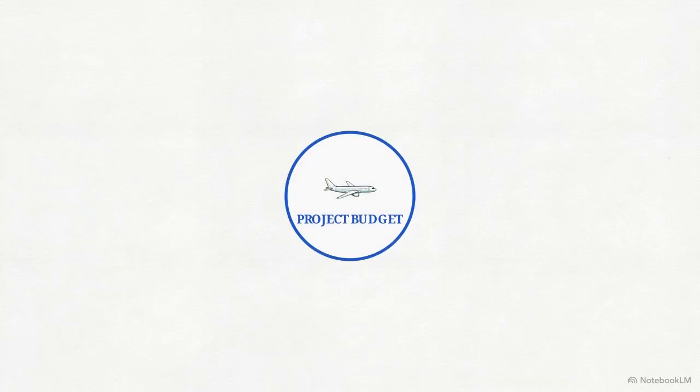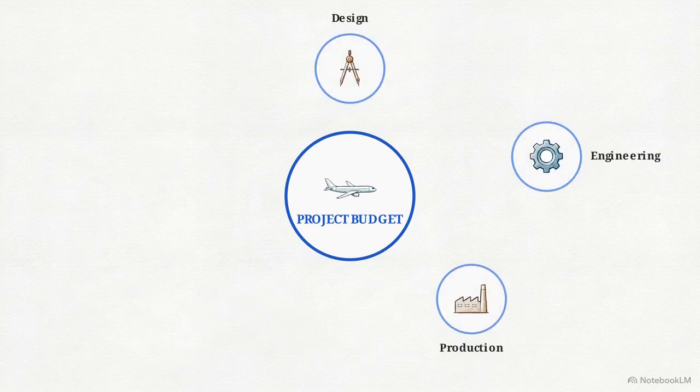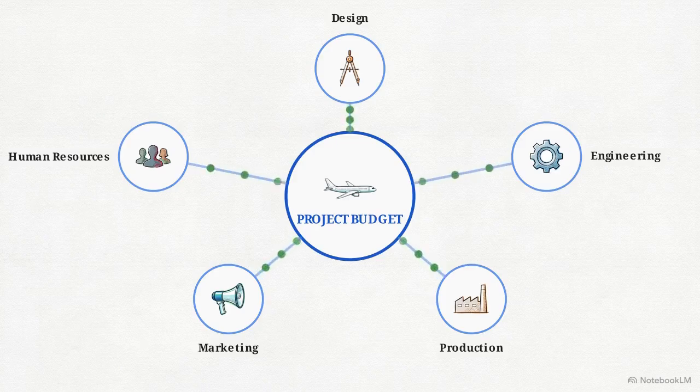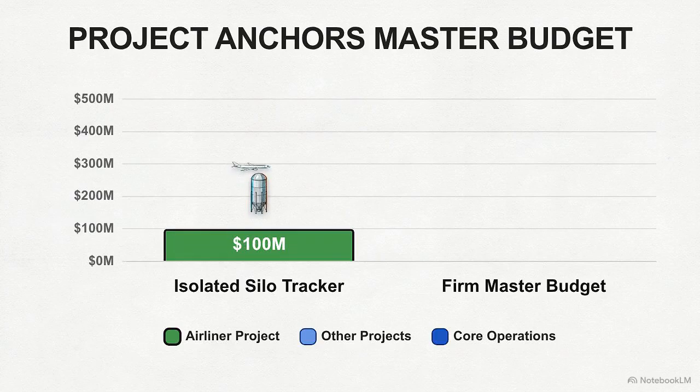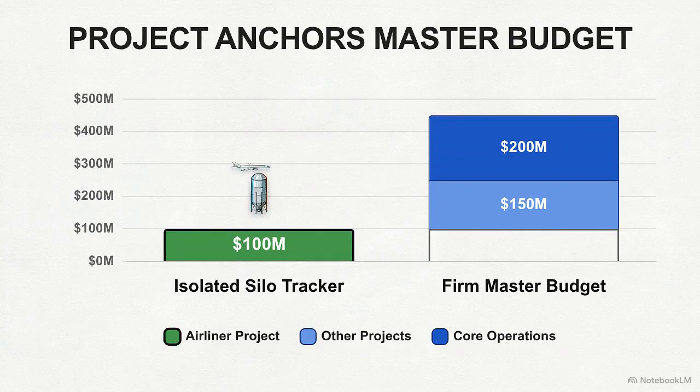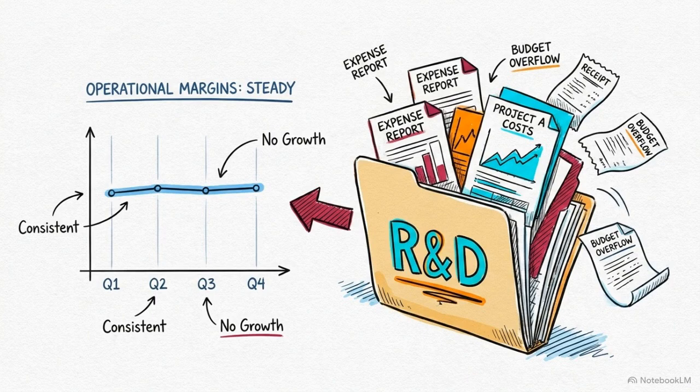Developing a new airliner, for instance, pulls resources from across the entire corporate structure: design, engineering, production, marketing, and human resources. The critical constraint for this framework is reconciliation. While tracked in an isolated silo, every dollar allocated to the project must mathematically align with the firm's overarching master budget. By utilizing this framework, management prevents massive, one-off developmental costs from distorting the financial tracking of everyday operational margins.